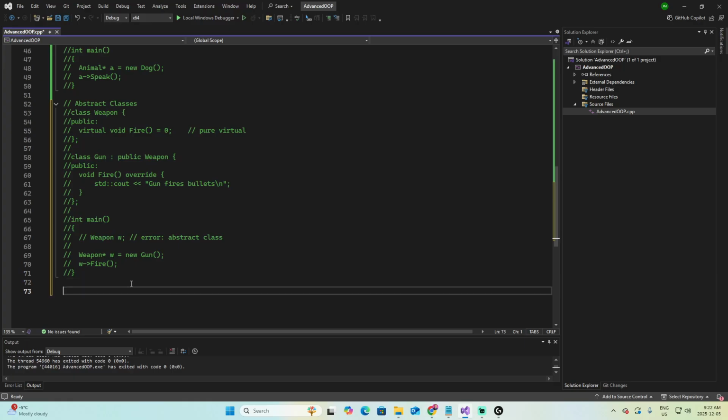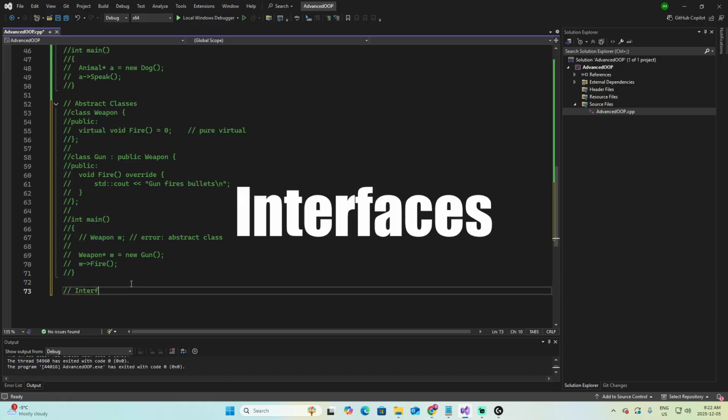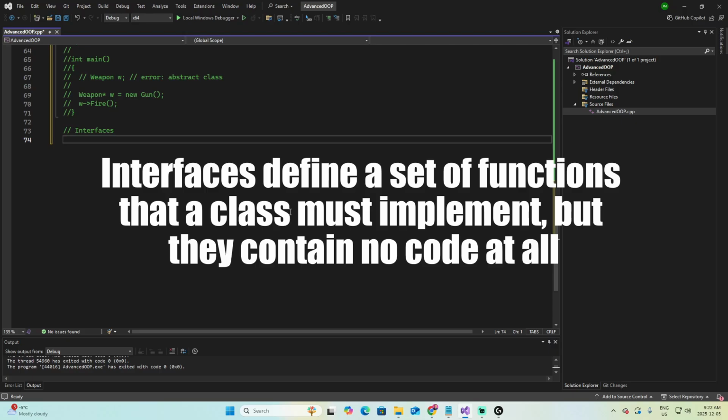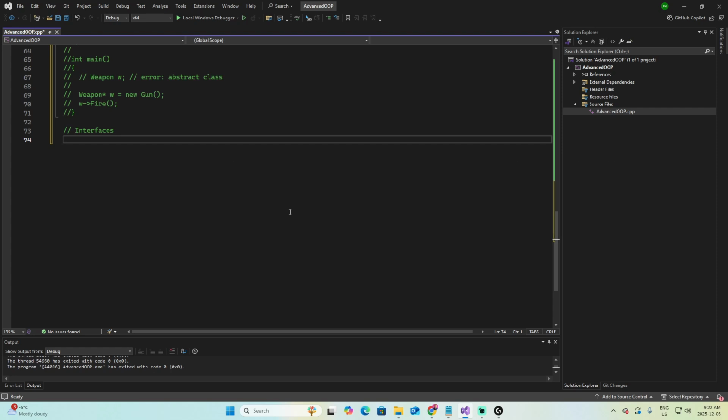The next section we will cover is interfaces. Interfaces define a set of functions that a class must implement, but they contain no code at all. Unlike inheritance, using interfaces does not define what the class is, but rather what the class can do. An example can be a door can be opened, a button can be pressed, a chest can be interacted with. These objects may not share a base class, but they all can implement the ability to be interacted with. C++ does not have native interface syntax, but we simulate it using classes with pure virtual functions.